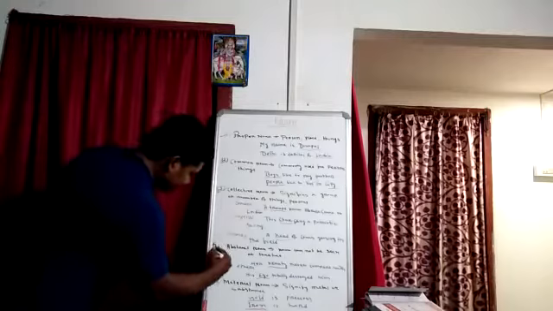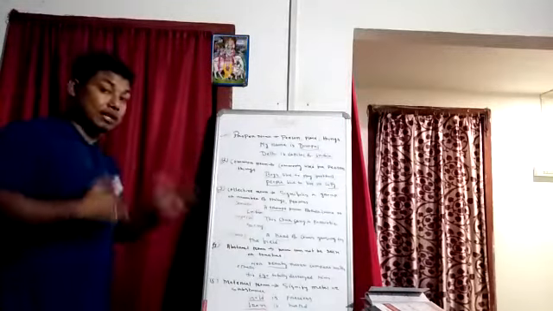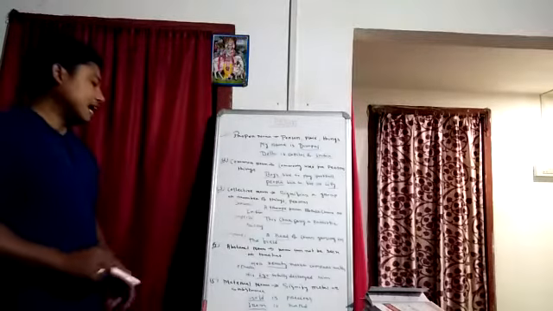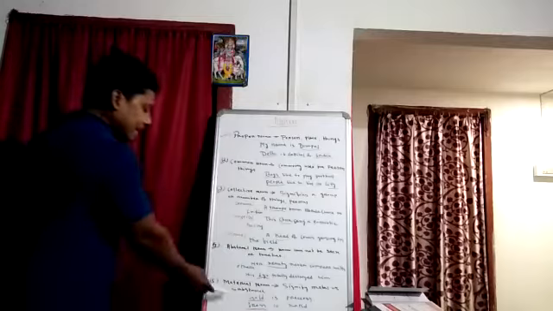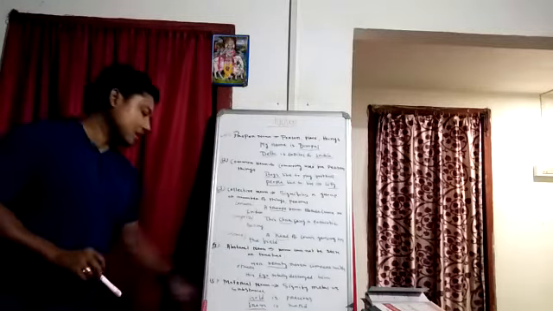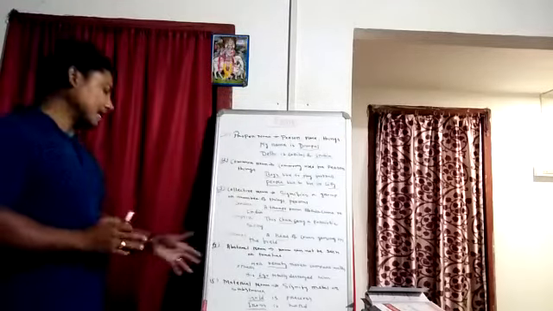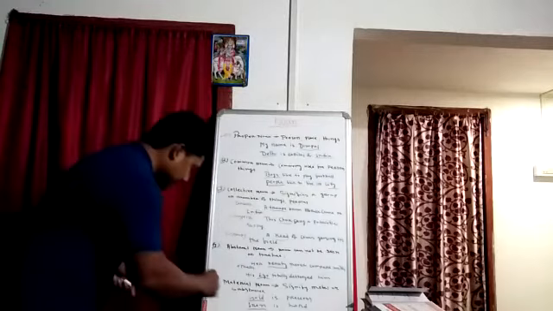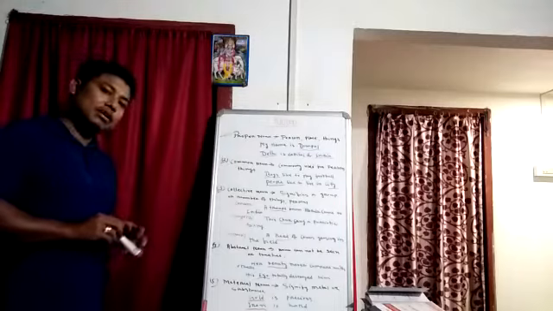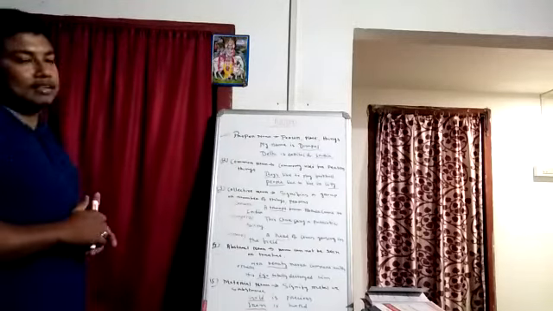Next one, abstract noun. I told you that an abstract noun can never be seen or touched. We can only imagine it, think about it, or feel it. Here beauty and ego are examples of abstract noun. Next, material noun, which signifies metals or substances. Here gold, iron, and silver are examples. These are the things we have to know about classification of noun. What is left, I will discuss one after another in later classes. Thank you.